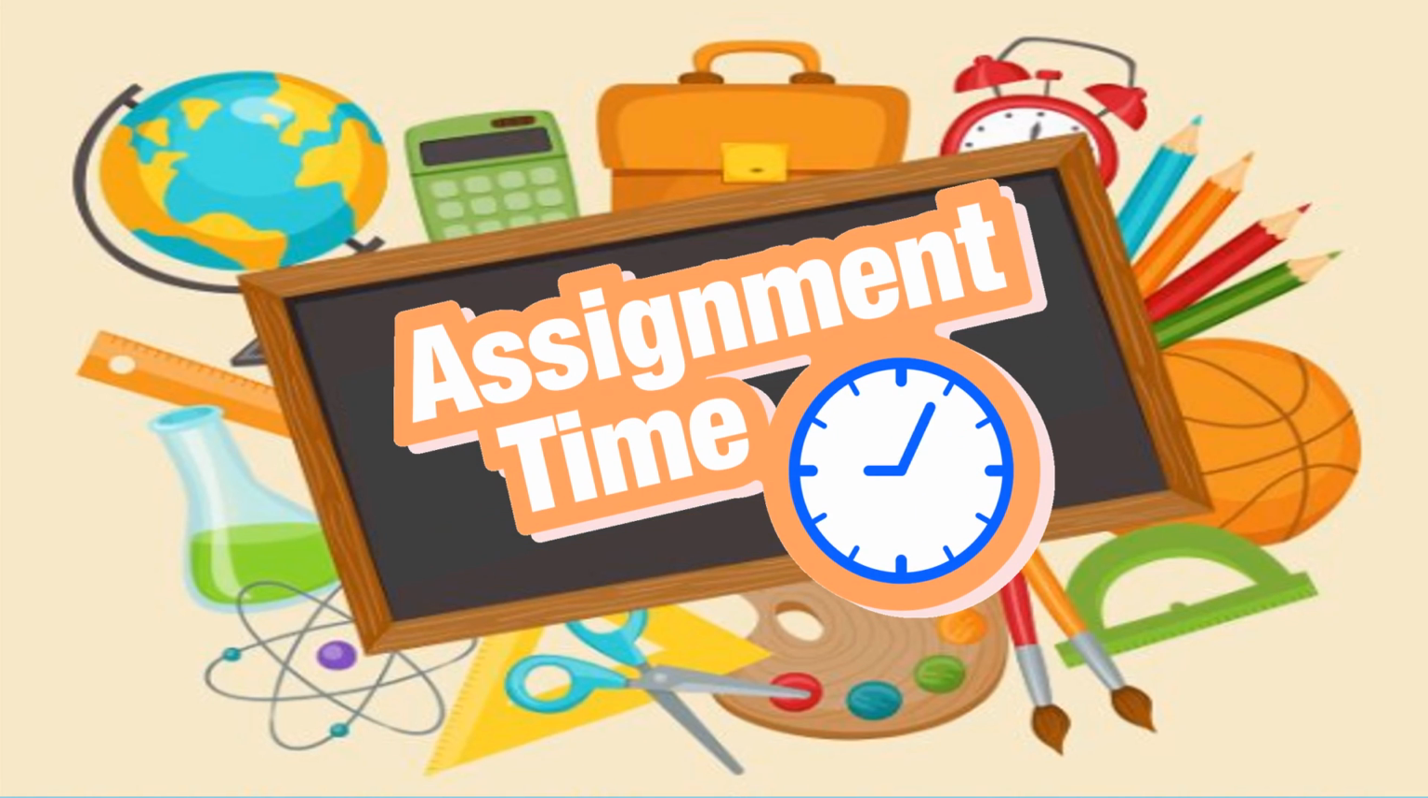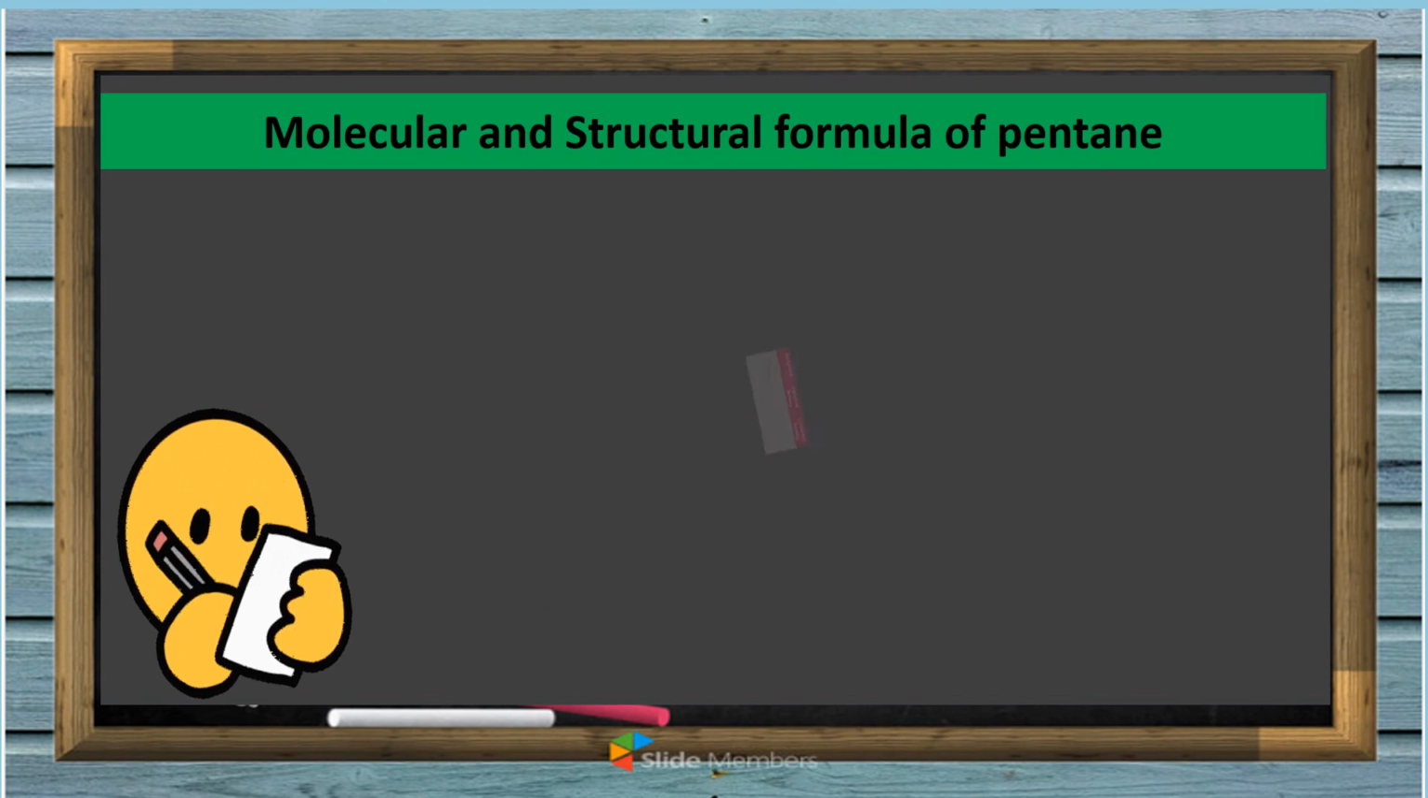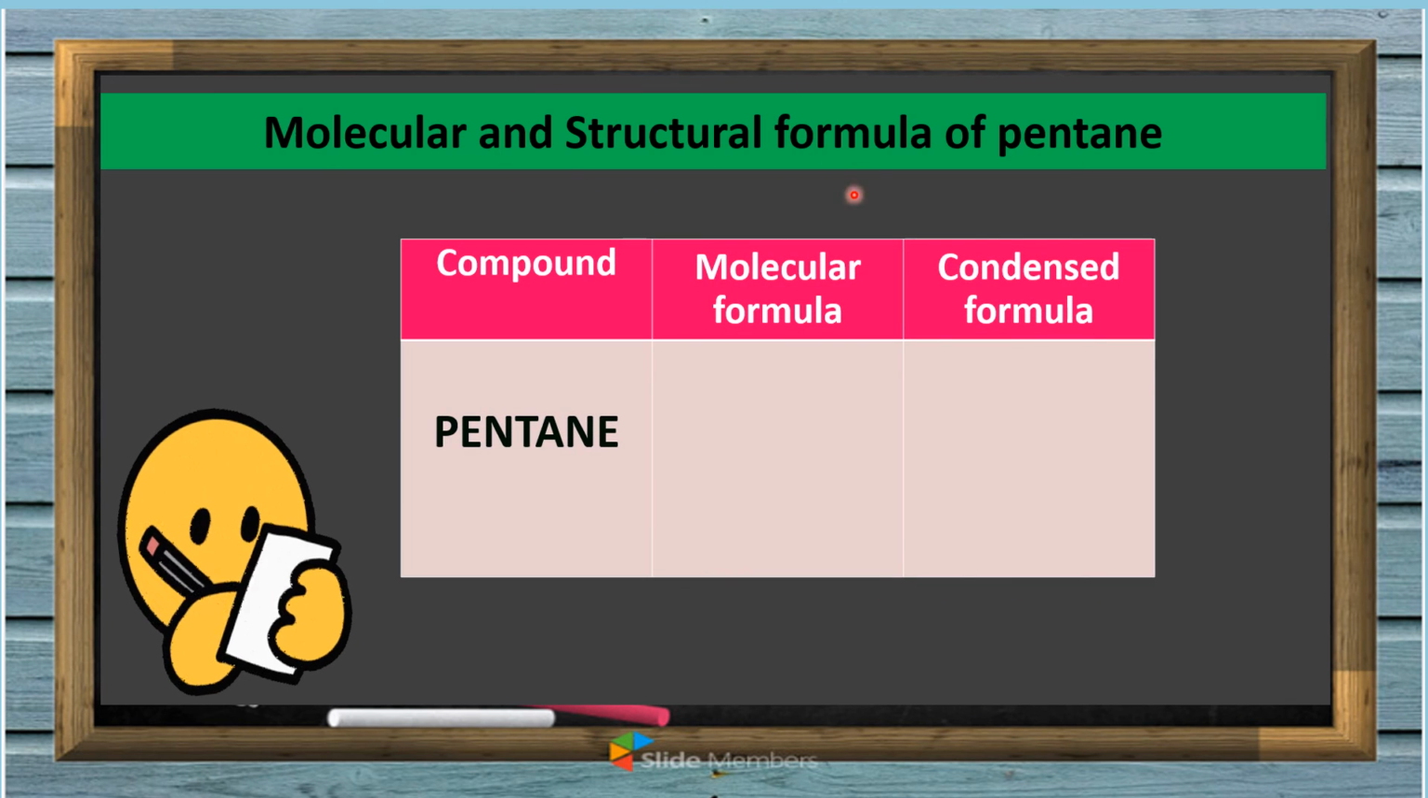Okay, so for your assignment, I would like you to write your answer in the comment section. Write your name and your answer, because that will serve as your attendance. Kindly write the molecular and structural formula of pentane. This is the name of the compound, pentane. What is the molecular formula of pentane, and what is the condensed formula of pentane? Please answer in the comment section with your name. So that's all. Thank you so much.